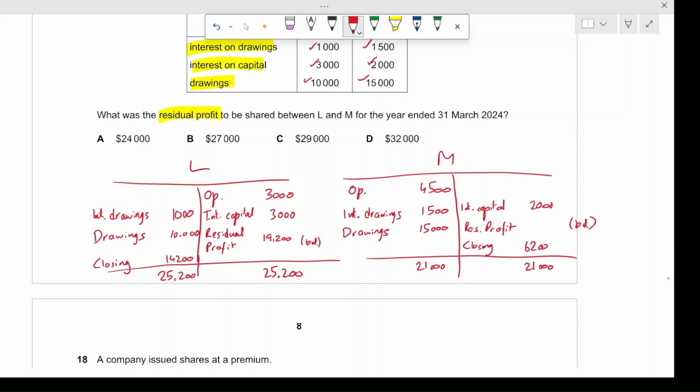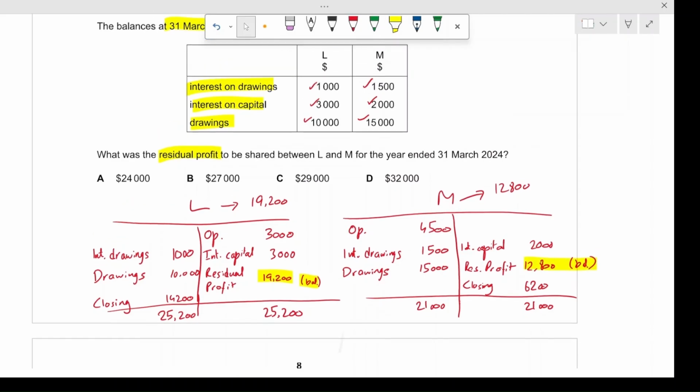And when we take the residual profit to be the balancing figure, it comes out to be 21,000 minus 6,200 minus $2,000. Let me just calculate it. This comes out to be $12,800. So the residual profit for M was $12,800, and for L it was $19,200. All right.